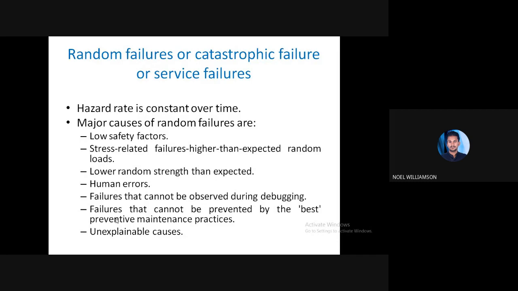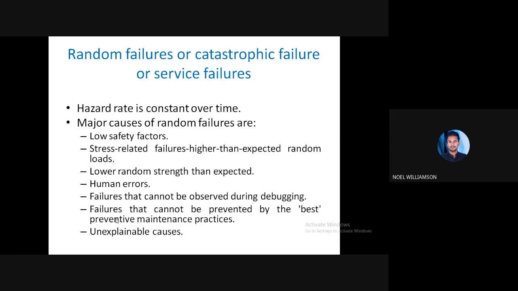Otherwise, there is no failure, because all other failures are already eliminated. The inherent failures are prevented by repairing, replacing, etc. So after that, it is going fine.